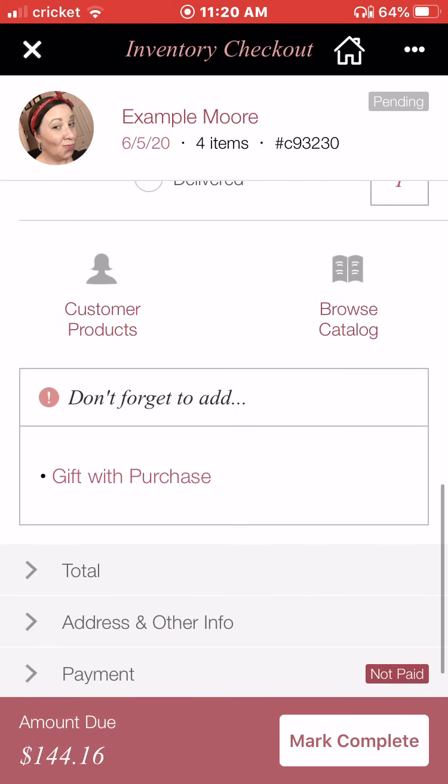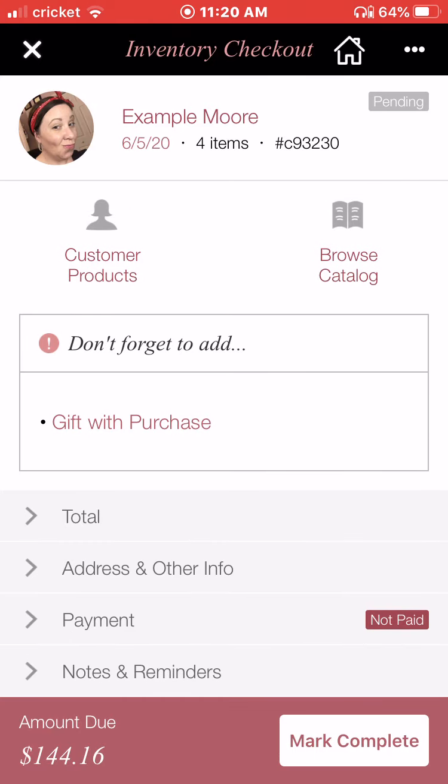Okay. Now, next thing I do, do I add a gift with purchase? Well, if you're brand new, you probably don't offer this yet. I don't offer this except for reorders on my website. Once I get active, after my first order comes in and shipped to me and I'm rocking, then I offer gift with purchase. Not at parties though. At parties, guys, they are getting the party discounts, okay? But when they reorder, that is when they get the gift with purchase. So that's how I work that, okay?